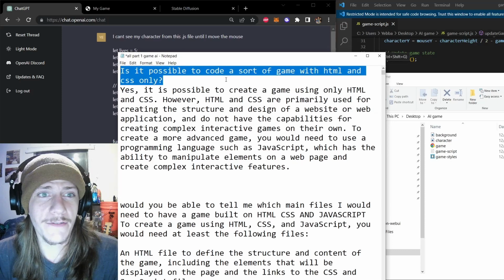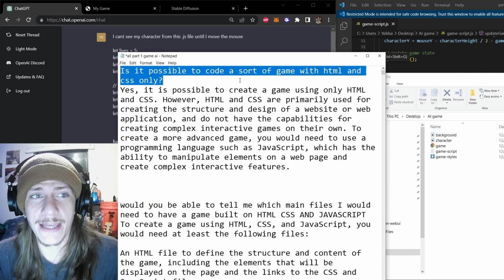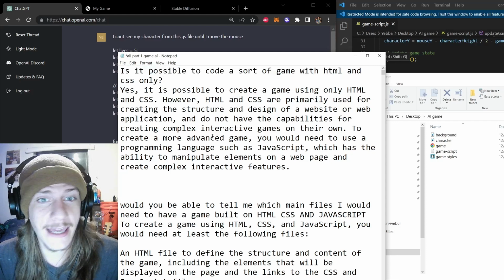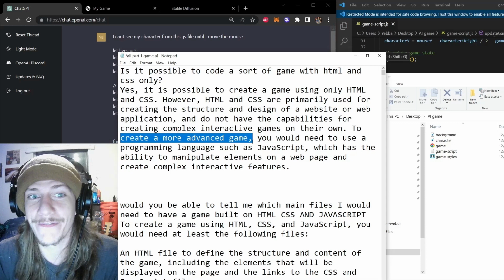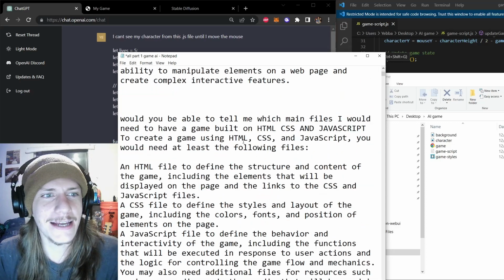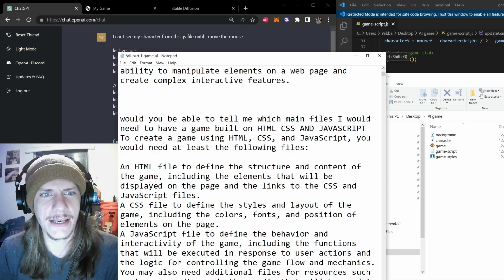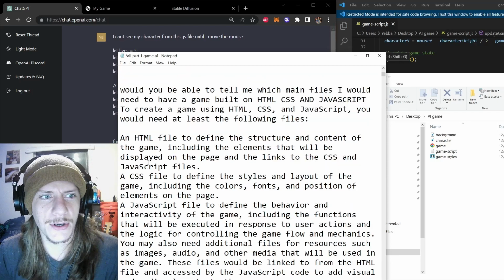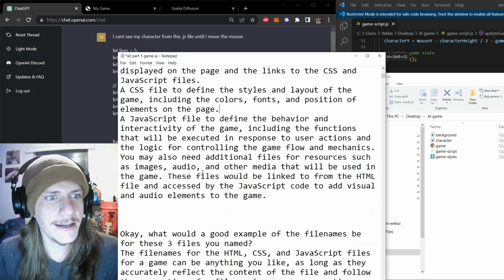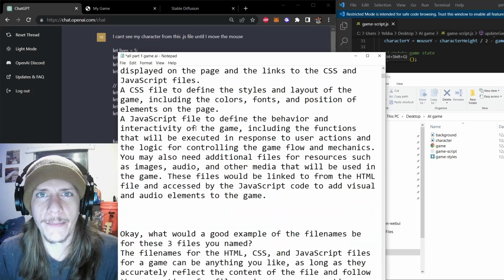So to start off, I just asked, is it possible to make a game with HTML and CSS only? That's what I'm familiar with the most. And it gave me a very guessable answer, which is that in order to create a more advanced game, you'd need a programming language such as JavaScript. So perfect. I asked it which would be the main files that I would need for that, and it told me basically the HTML file, the CSS file for styling, and then the JavaScript file will be where all my programming is.